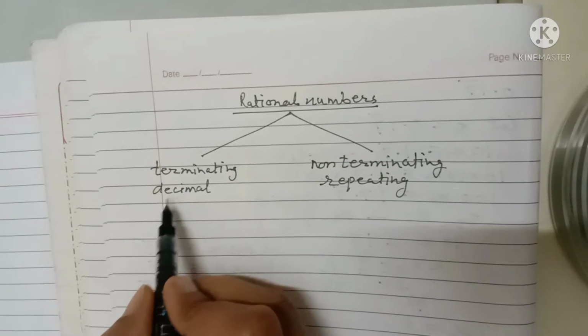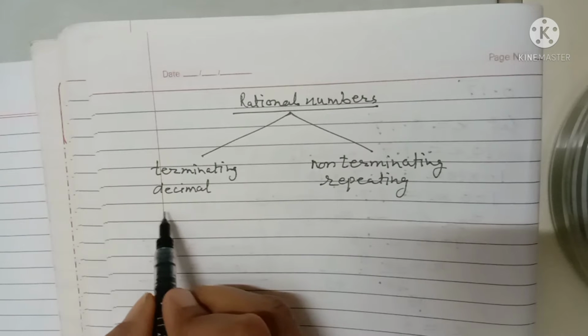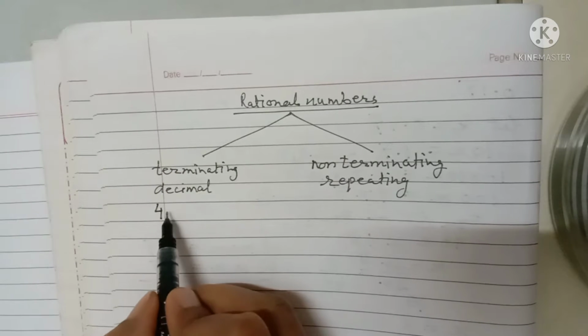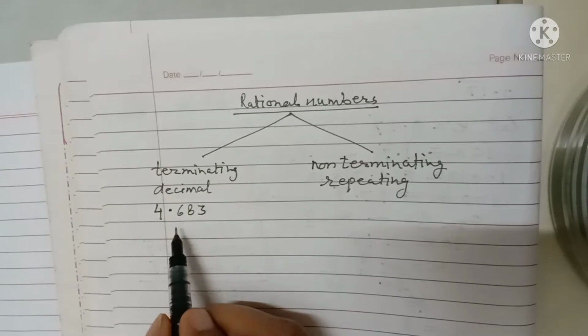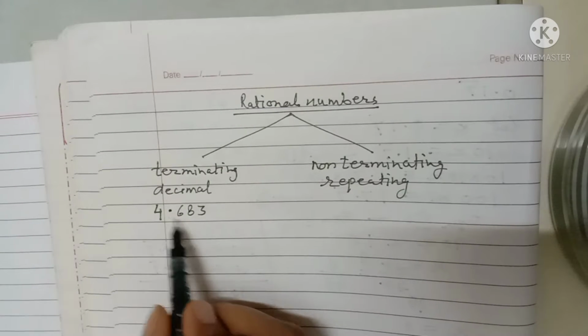So I am giving an example. Suppose 4.683. Now it is terminating.